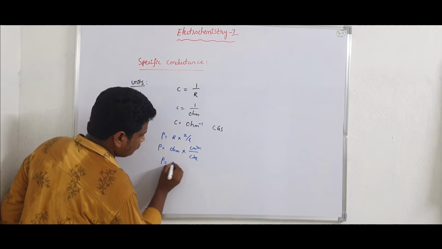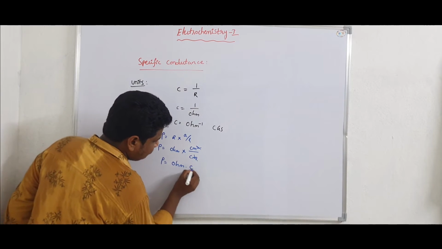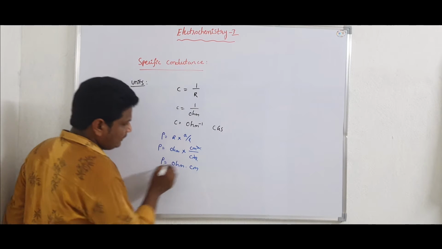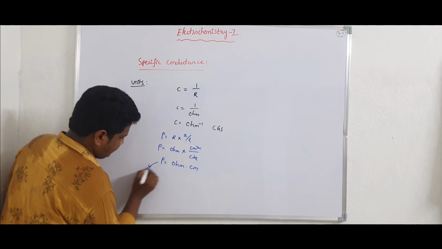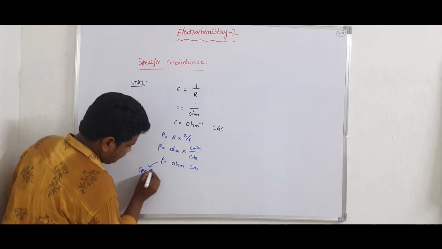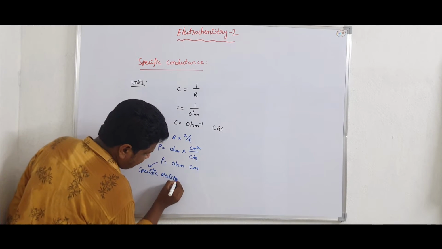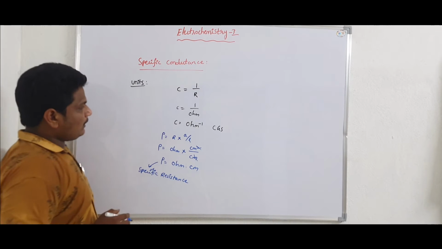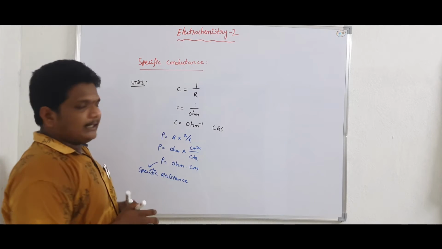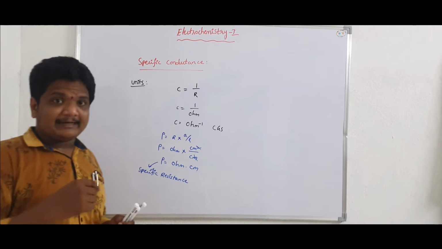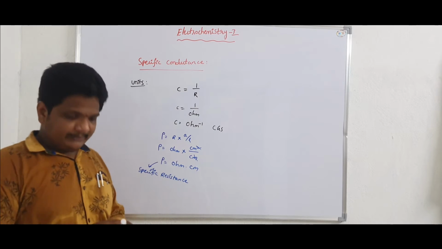Rho is equal to ohm into centimeter. These are the units for specific resistance.